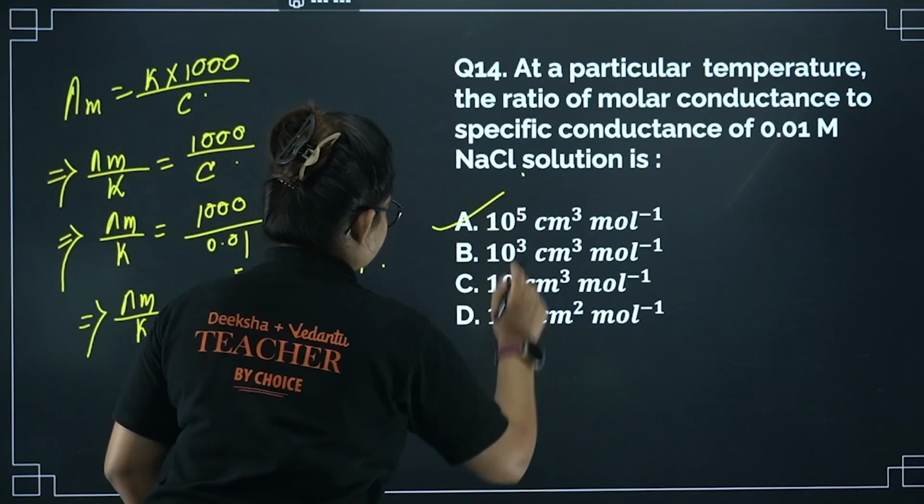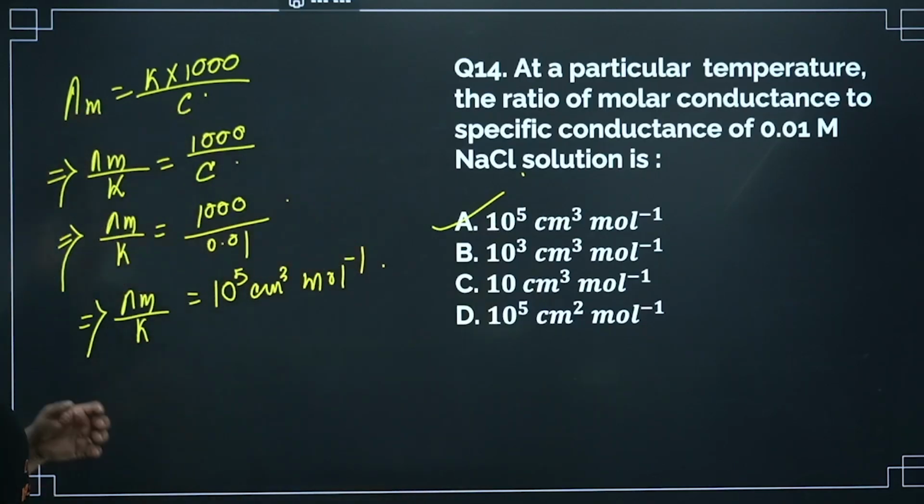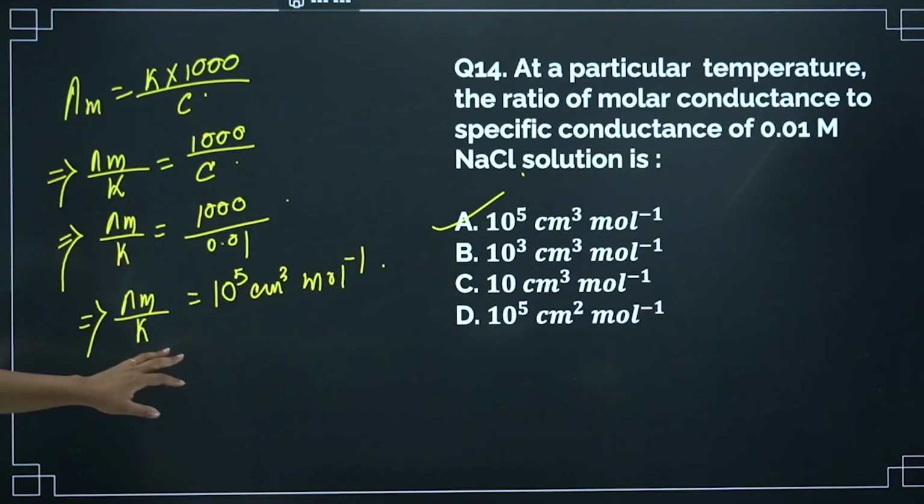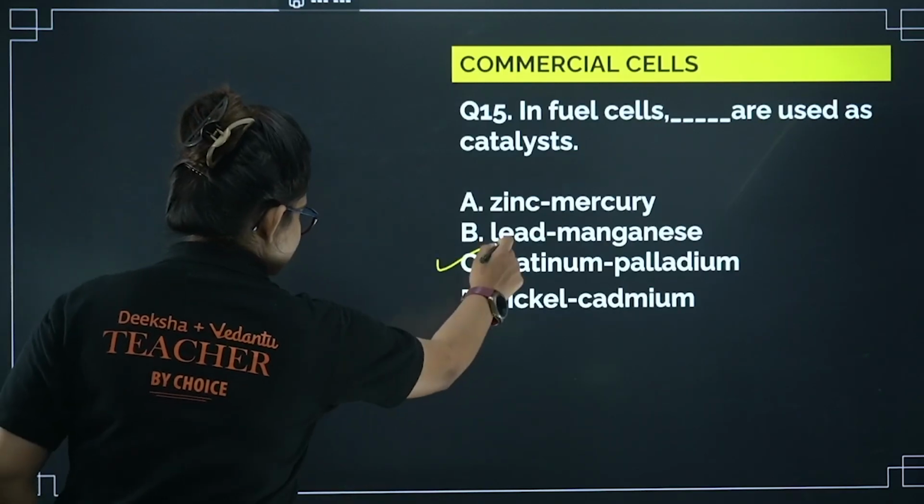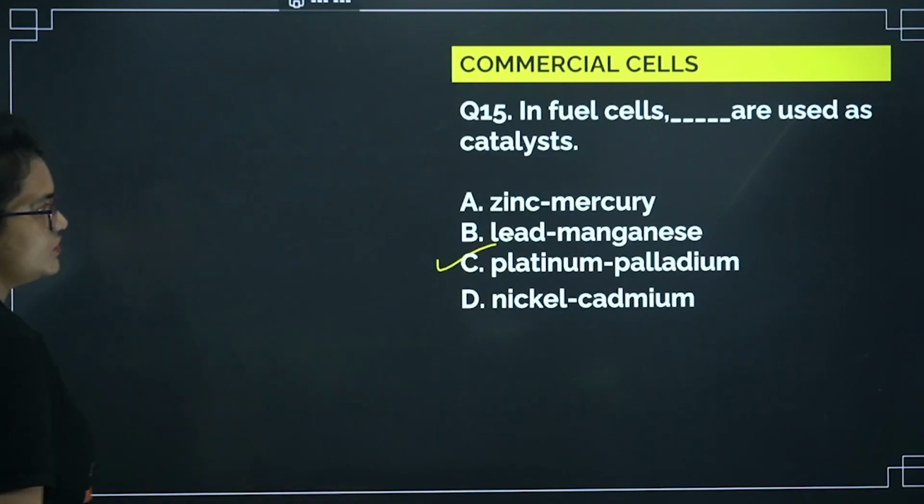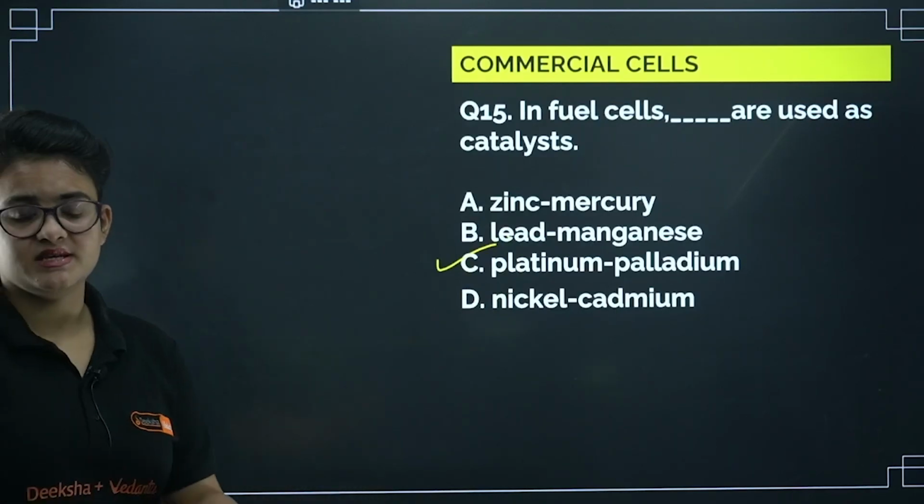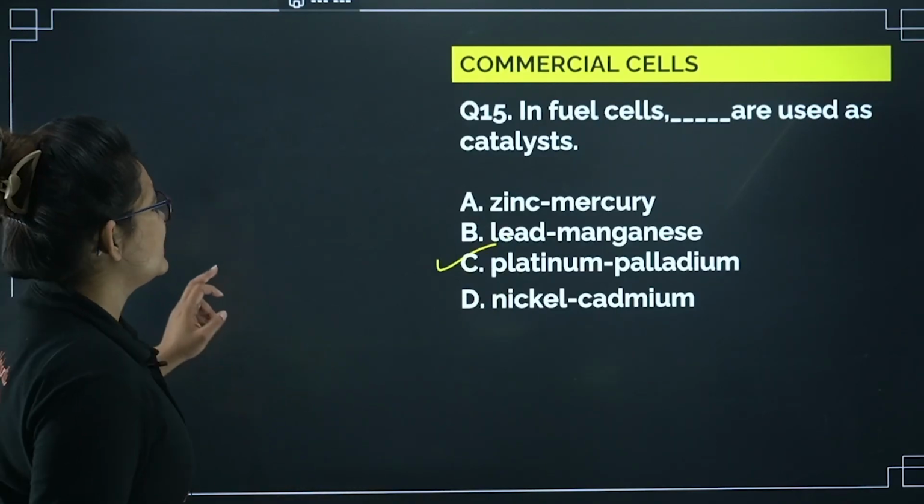Okay, option A is going to be the correct one. I guess it's clear to you. Let's proceed to the next one. Commercial cell: in fuel cell, dash are used as catalyst. For this particular case, the answer is C, platinum and palladium, that can be used as a catalyst. It provides the surface area. Okay, I guess it's clear to you.